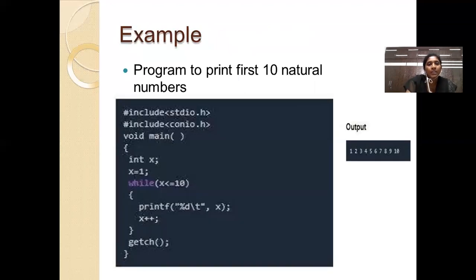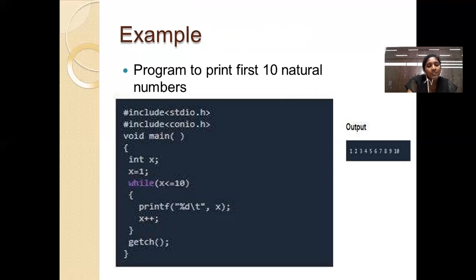entire program. Now, this is a simple example which is used to print the first n natural numbers. Here we have used a while loop. Here x is initialized to 1. First, the condition is checked with 1 less than or equal to 10. As the condition is true, it will first print the value of 1. The output is also displayed on the screen.